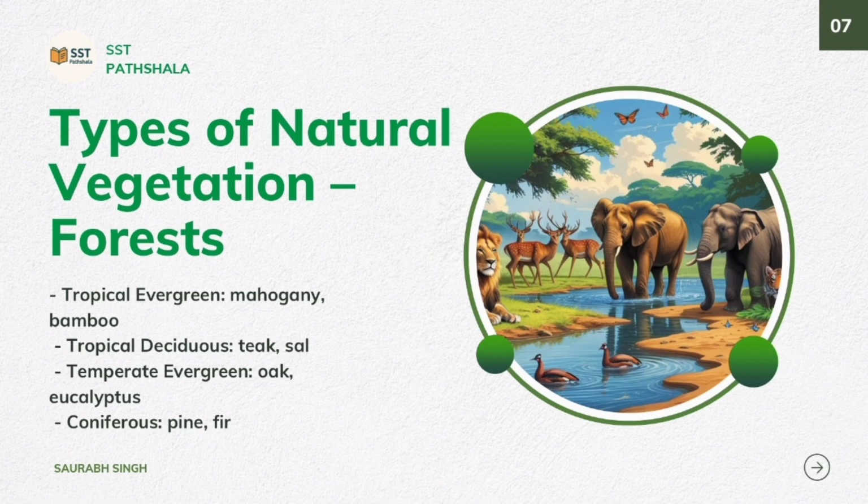So now we see the types of forest. There are many types of forest found across the world. The first is tropical evergreen forest, found in the Amazon and Northeast India. These include mahogany and rosewood. Second is tropical deciduous forest, found in the Indian monsoon region. Trees are thick and tall. Temperate evergreen, found in China and USA, includes oak and eucalyptus. Next is coniferous forest, found in Russia and Canada, with pine, fir, and spruce trees.